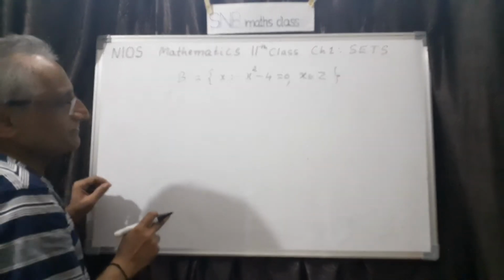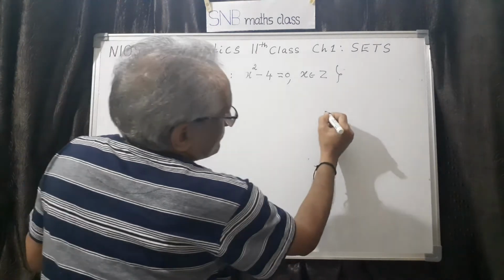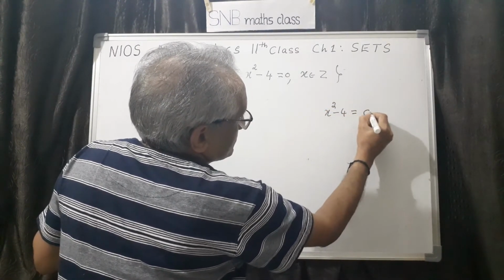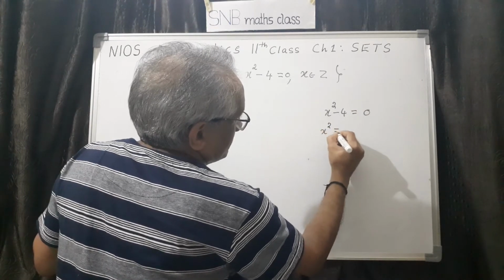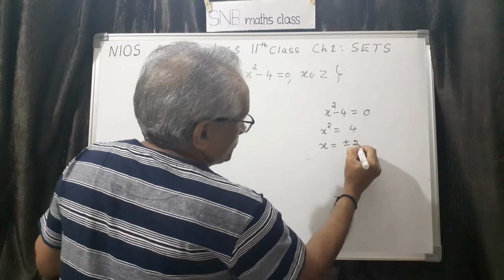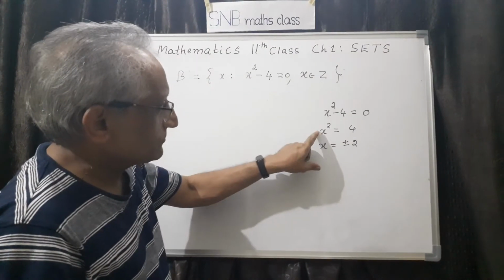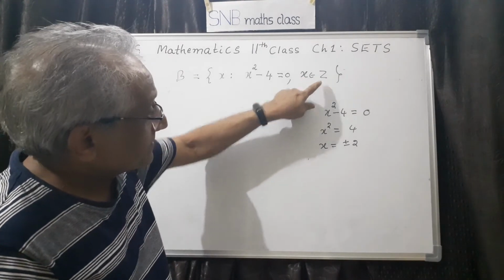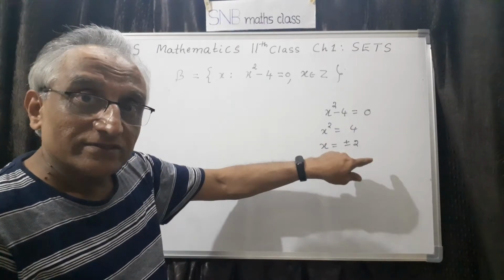Both are possible. So what I have to do is, first you have to consider this: x square minus 4 equal to 0 means x square will be equal to 4. So x will be equal to plus or minus 2, because when you put 2, it is 4, and minus 2 also gives 4. But the condition is x should belong to Z. So 2 is an integer, and minus 2 is also an integer.